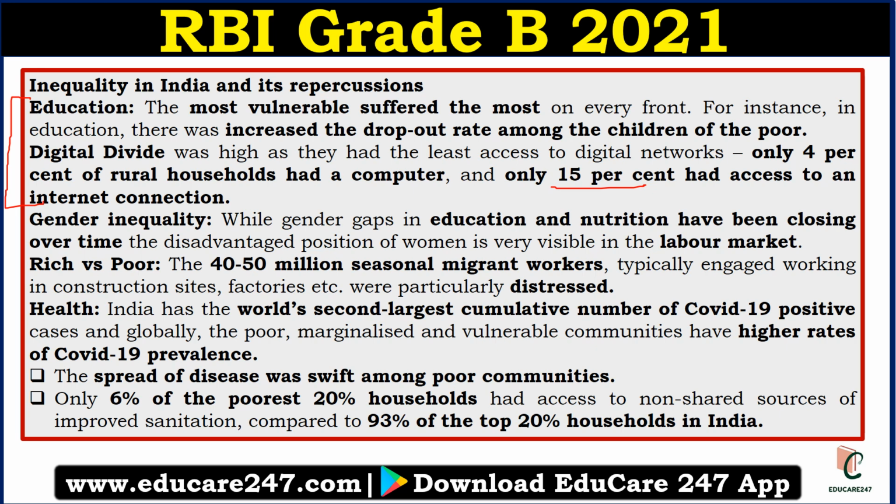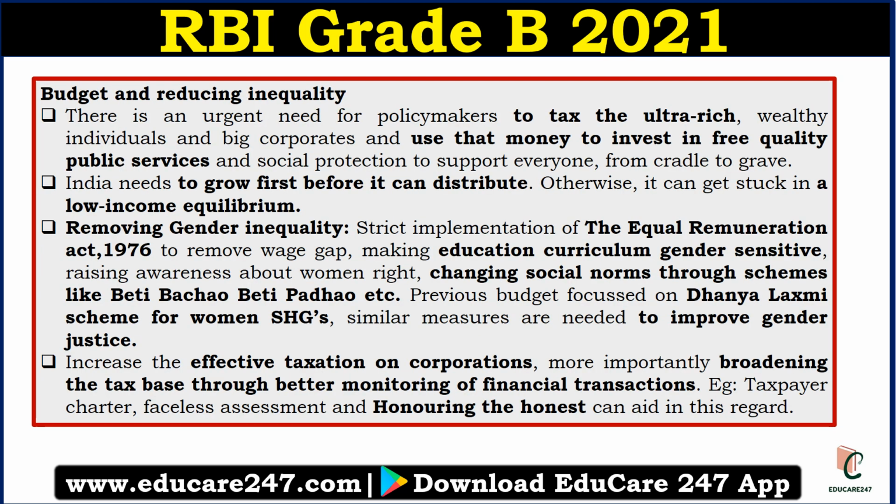Now the thing is, what should the government do, how can the government tackle this problem? Now we'll talk about the budget and reducing inequality. This is also part of the body. A classic argument is to tax the ultra rich. The same argument goes for this also. There is an urgent need for policymakers to tax the ultra rich.